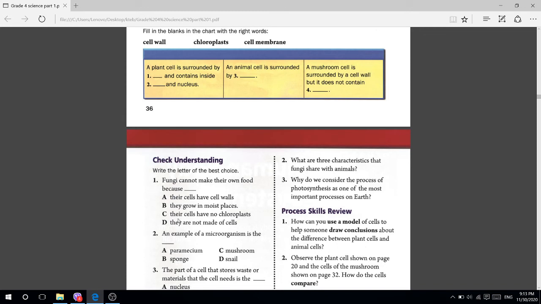Because their cells have no chloroplasts. Okay, number C. Circle number C. Fungi cannot make their own food because their cells have no chloroplasts.